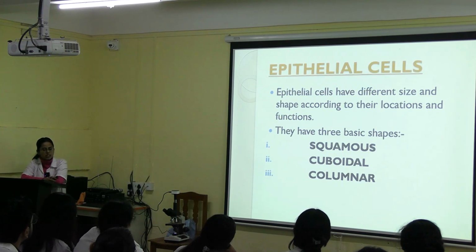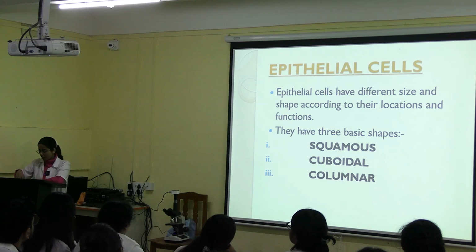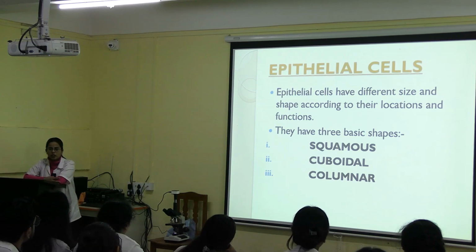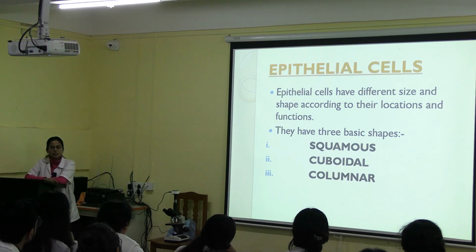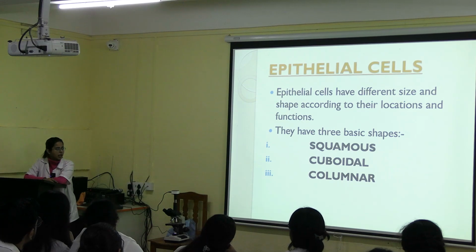Now, epithelial cells. On the basis of shape, epithelial cells can be squamous, cuboidal, and columnar. Squamous means the cells will be flattened, the height will be less than the width. Cuboidal means height and width are the same. Columnar means the height is much more than the width. So there are 3 types: squamous, cuboidal, and columnar.